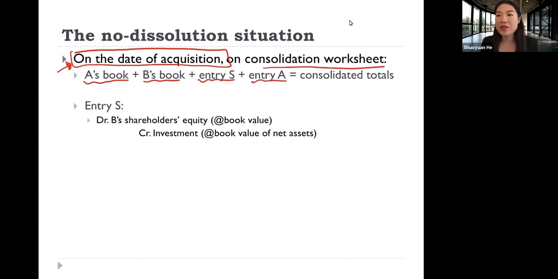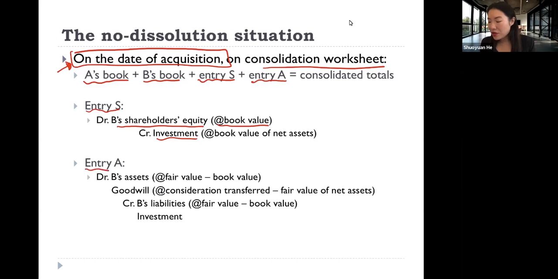What is consolidation entry S? S stands for shareholders' equity. What consolidation entry S does is help us eliminate the subsidiary or acquiree's shareholders' equity account. So the general entry is, if B is the acquiree, the firm that is acquired, we debit firm B's shareholders' equity account at its book value and credit the investment account for the same amount. So this is consolidation entry S.